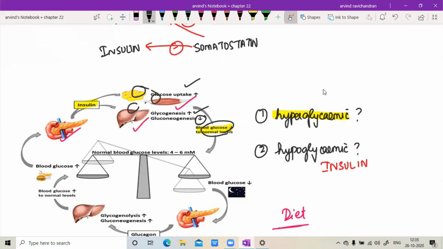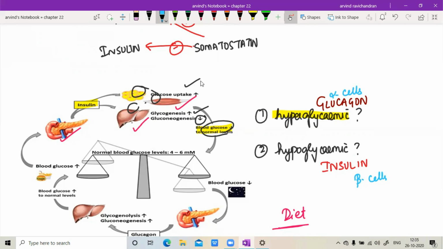Okay, now coming on to glucagon. So glucagon is definitely, as you all know, a hyperglycemic hormone, which means whenever there is a low blood glucose level, this glucagon is going to come from the source, from the pancreas. It is trying to increase the blood glucose level. So what is the source of glucagon? The source of glucagon is alpha cells. So we just saw 3 cells, right? So glucagon from alpha cells, insulin from beta cells.